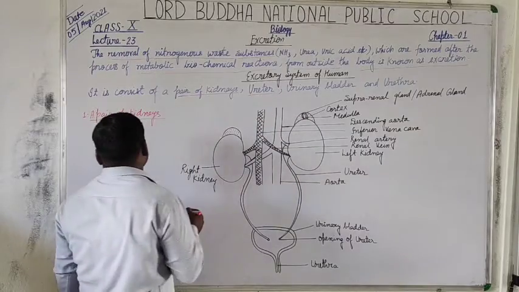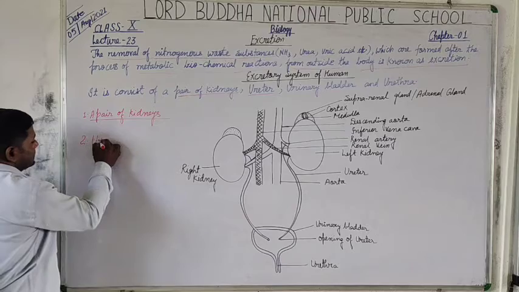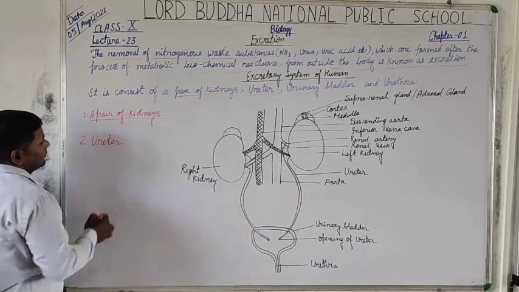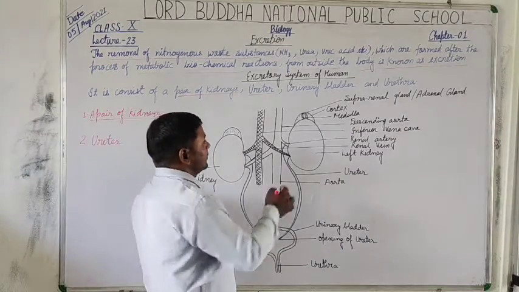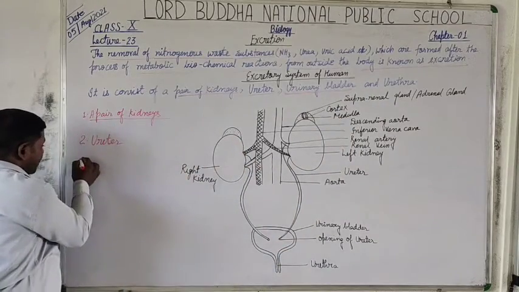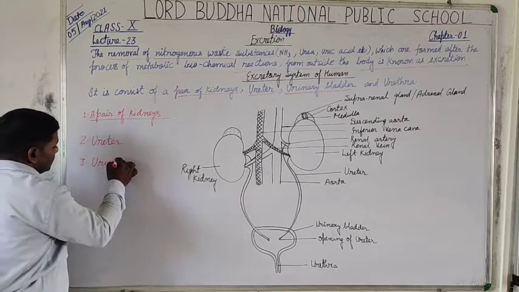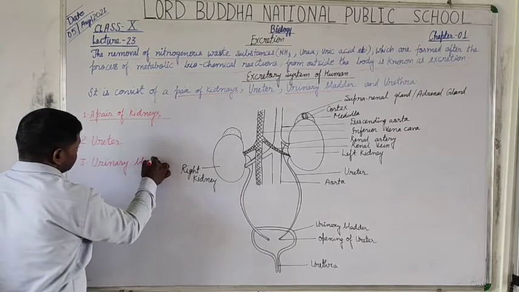Now students, the second structure is the ureter, and the next one is the urinary bladder. We will describe each topic one by one.